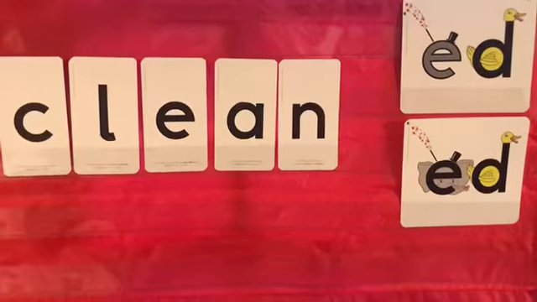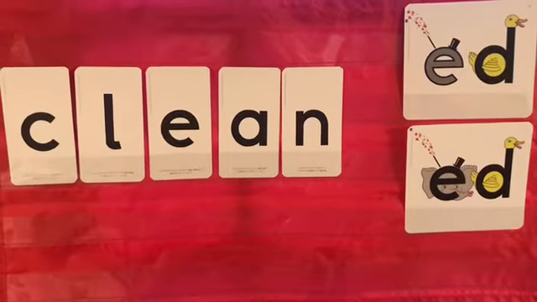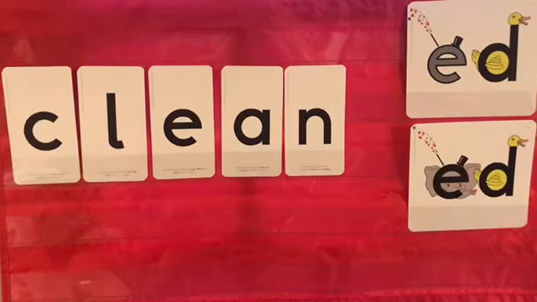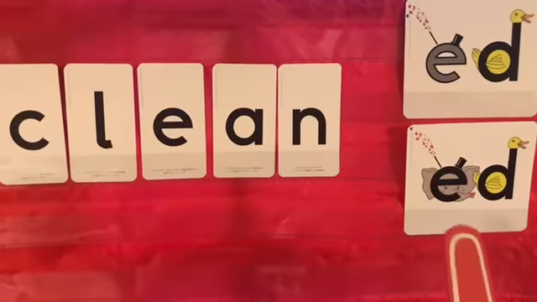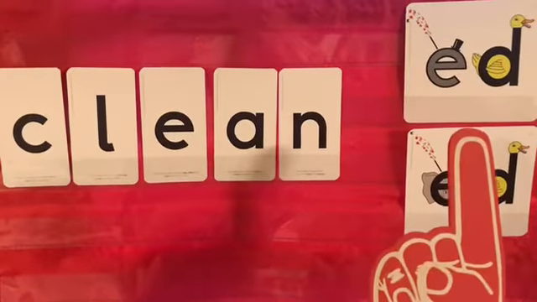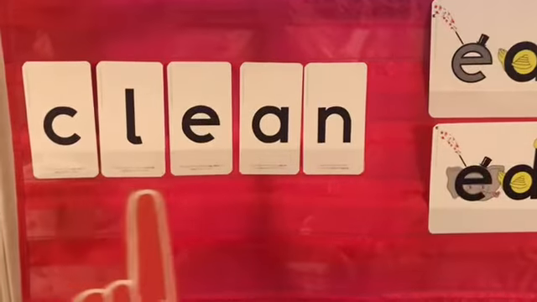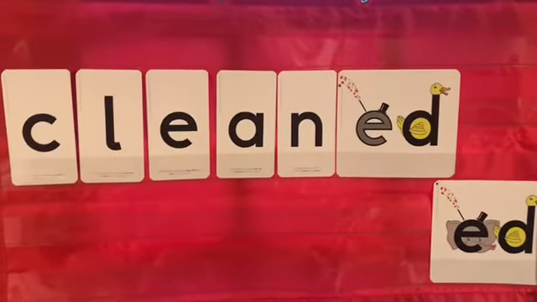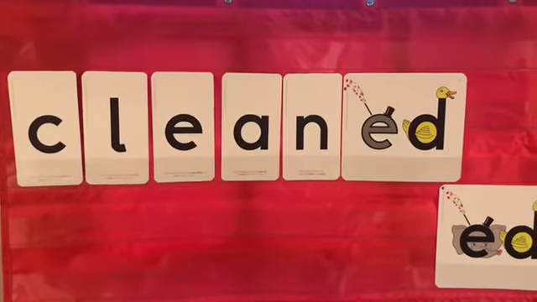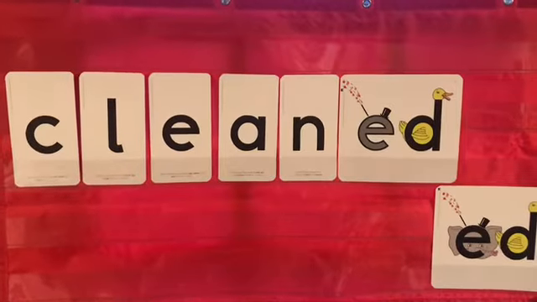Now we want this to say that we have already cleaned, cleaned. What ending do we need? Do we need ed or d? Cleaned. We need our ending where you only hear the d because Eddie Elephant has played the disappearing game.